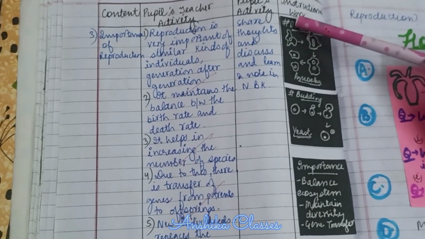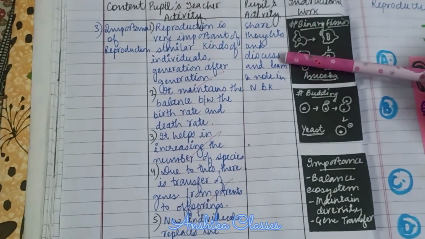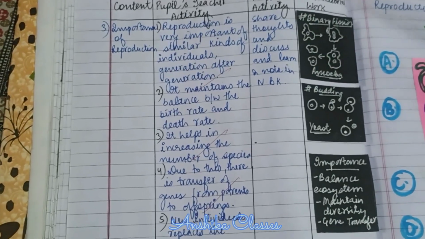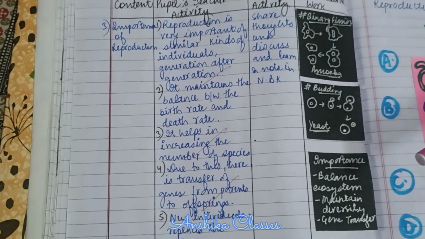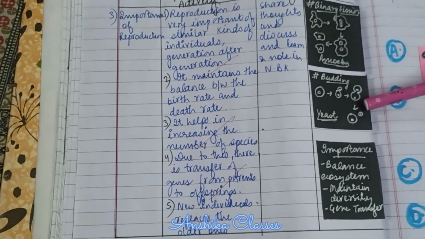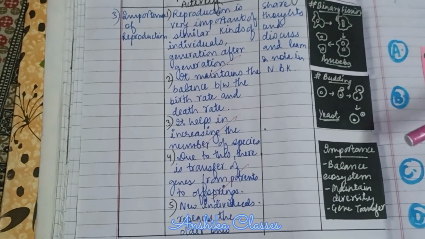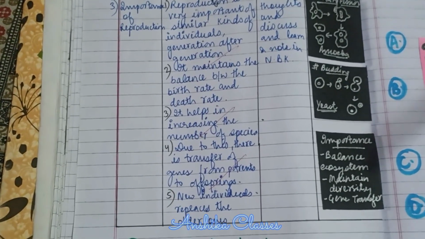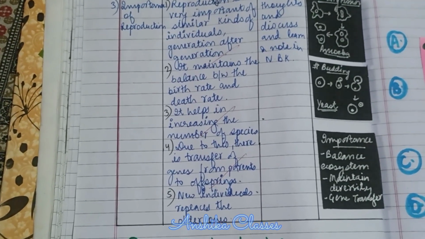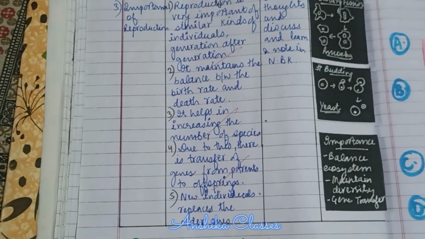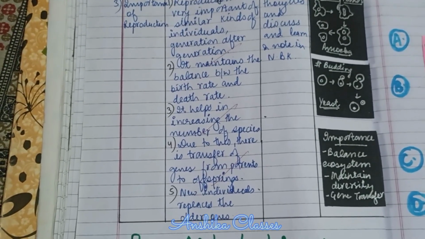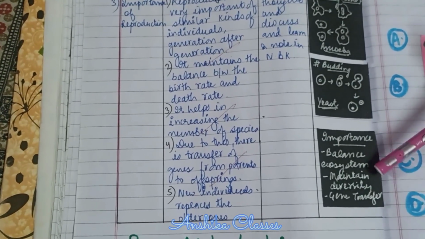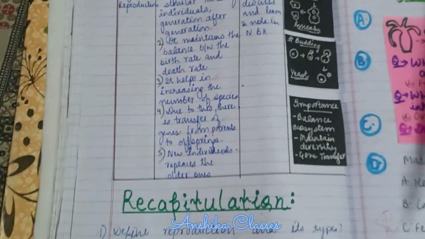What is the importance of reproduction? It is important as it keeps the continuity of individuals generation after generation. It balances the birth rate and the death rate. It increases the number of species. It leads to the transfer of genes from parents. New individuals replace the older ones. So it balances the ecosystem, maintains diversity and gene transfer.